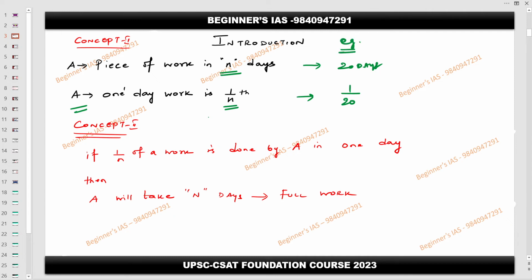Then what is concept number two? That is the reverse concept. If 1 by n of the work is done by A, which means 1 by 20 of that work is done by A, how many days will A take? That is the denominator, which means A will take 20 days. So concept number one and concept number two, everyone clear, right? Yes, sir. Fine. Next, with this concept, we will see some problems.